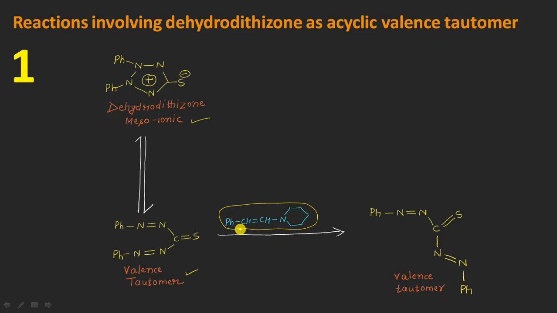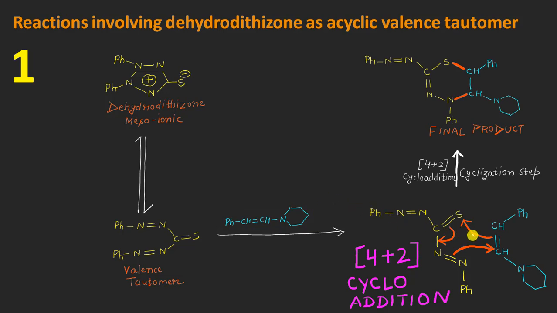molecule, and I can always represent my valence tautomer in this way. It is that same molecule here. It is only being represented in a different type of orientation, right? So now I can even draw this molecule here in this way, so that the understanding of the mechanism becomes easy here. And you can see that when I will be orienting the second substrate molecule, I mean this, in